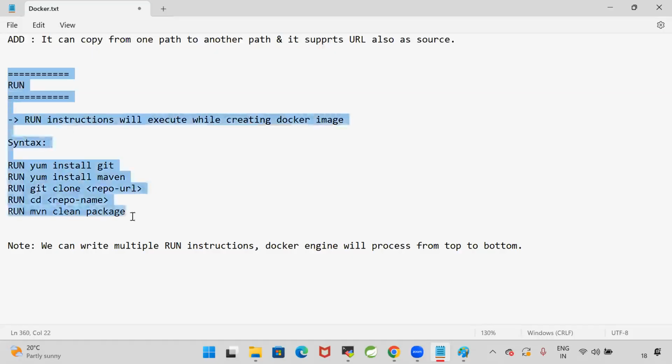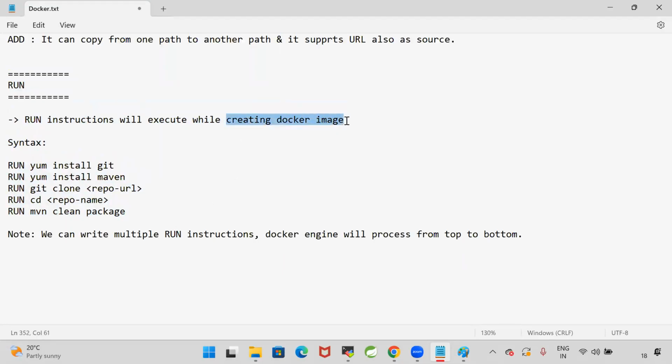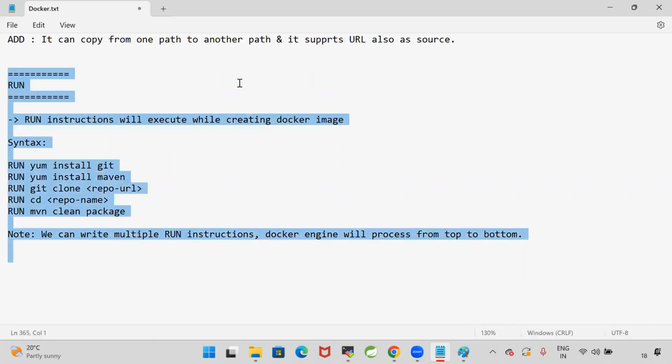Run instructions will execute while creating the Docker image, and you can write multiple run instructions. The Docker engine will process them from top to bottom. Are you clear, guys? Any software that is required while creating the image, you can install by executing that command using run. Are you guys clear with my point?